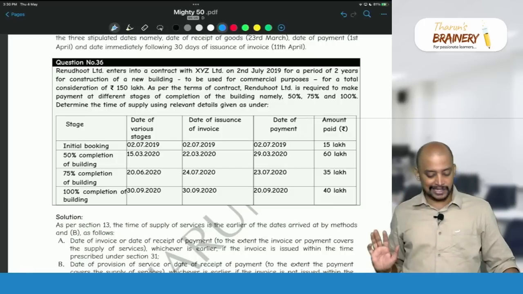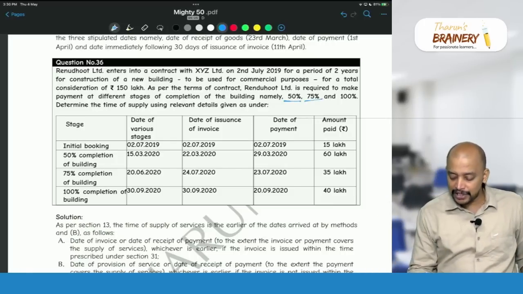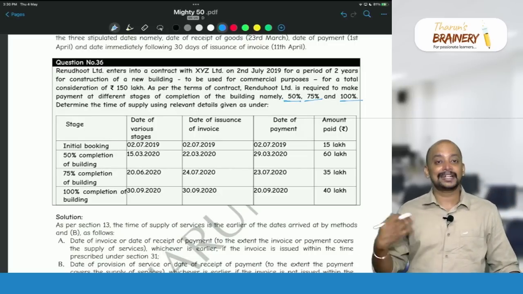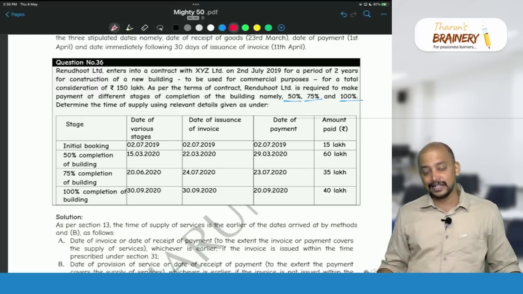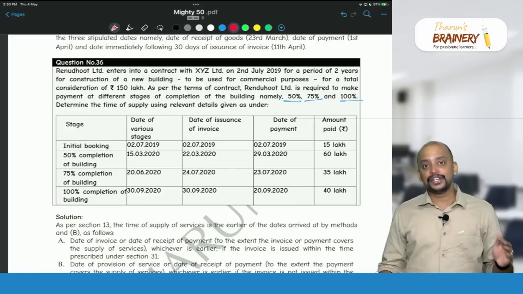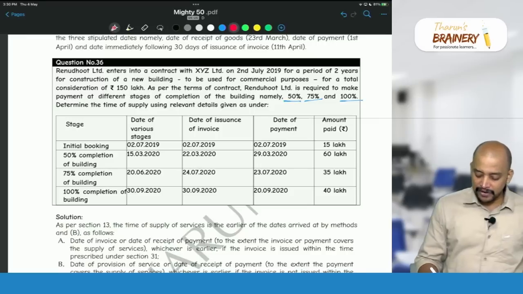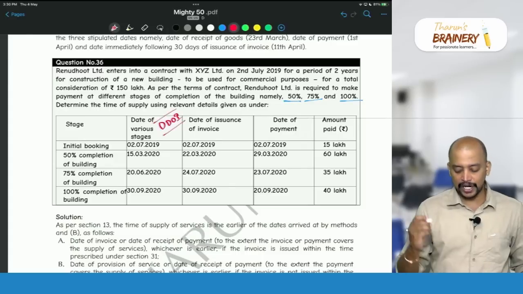Now if you see here, what they are telling is that payment is linked to completion of an event. So 50%, 75% and 100% as and when it is completed. So like that the payment is connected. Due to that reason, we need to take the date of completion of that particular event as the due date of invoice. Dates of various stages are given now. This will be taken as the due date of invoice.